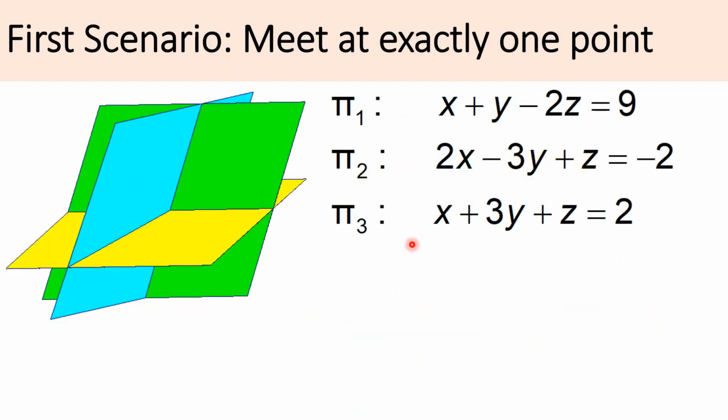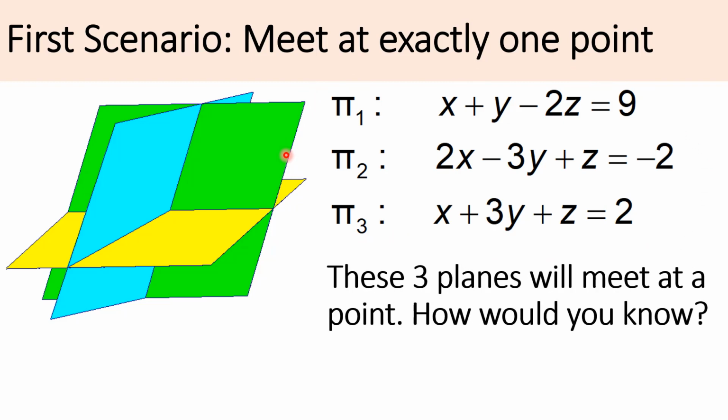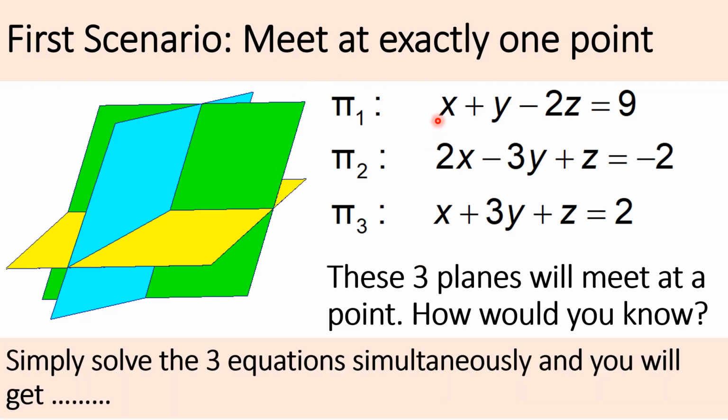So let's look at scenario number 1 more carefully. If three planes do meet at a point, how would you know? What you can do is simply solve these three equations simultaneously.